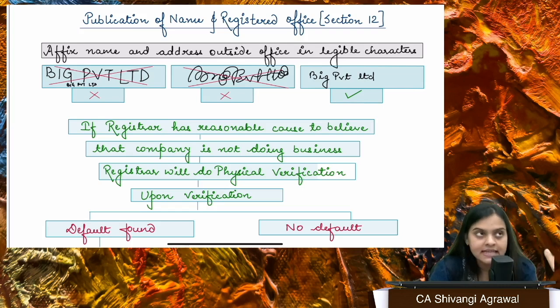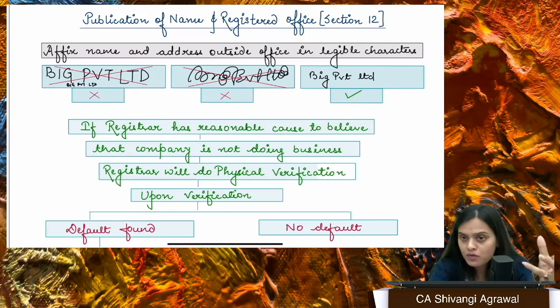First thing. Secondly, every company, doesn't matter whether you have a small branch or a big branch, must affix the name of the company and the registered address outside every office, in proper legible characters which can be read, right? It has to be in the local language also, if that is a language which is generally used in that particular locality.